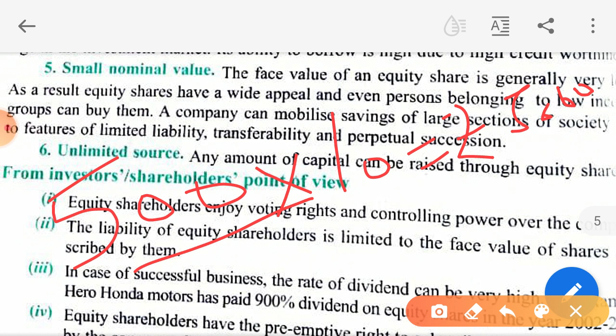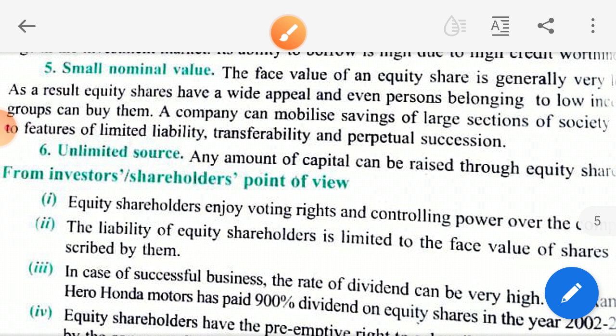And if there's good profit, if the company is working nicely, the share prices may increase multifold, like today the share price is rupees 10, tomorrow it may go to 1000, 5000, who knows. So the shareholder's investment gets multiplied manifold. Is this clear?